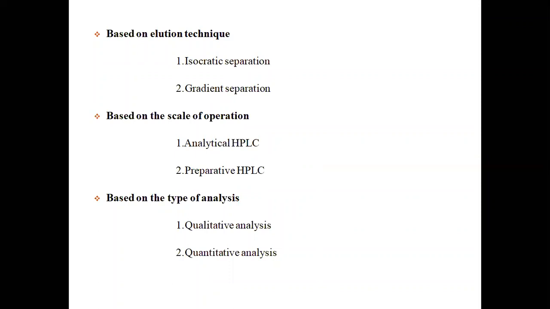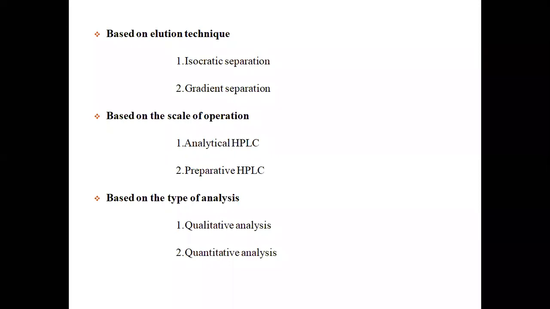For example, if we operate the separation on the same ratio of the mobile phases, then it is an isocratic separation. And if we go on changing the concentration or the ratios of the mobile phases, then it is called gradient separation. Then on the basis of scale of operation, we can classify HPLC into analytical HPLC or preparative HPLC.